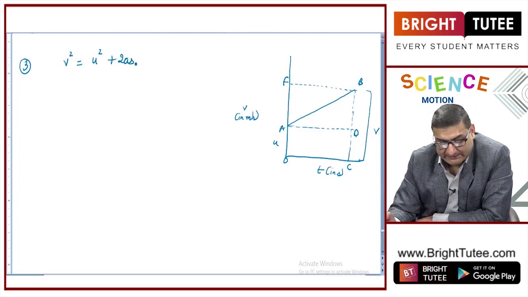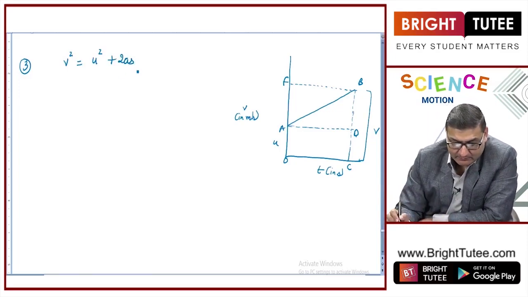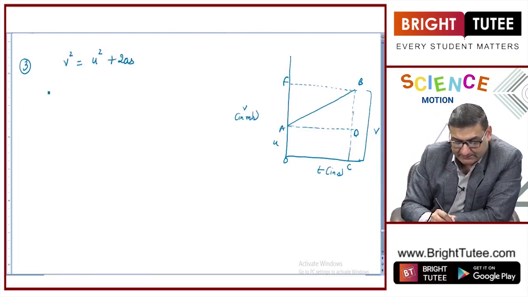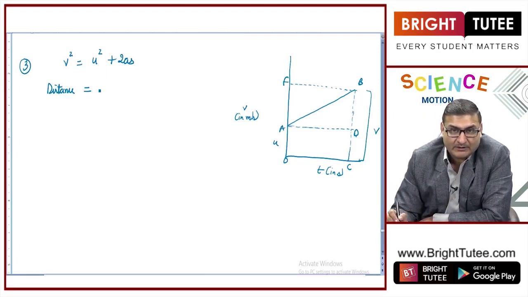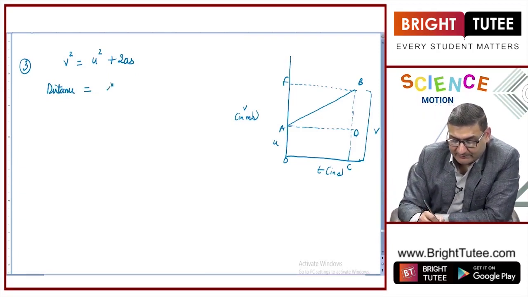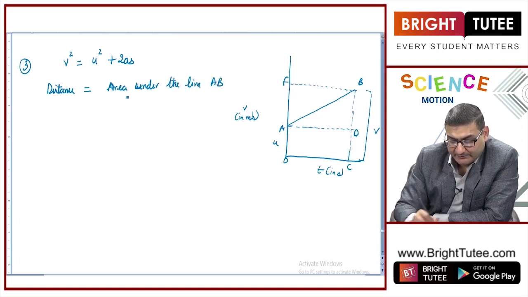We will be deriving this equation, and we will start once again with the same thing that we started our second equation with, that is, to calculate distance. The distance will be calculated as the area under the line AB.